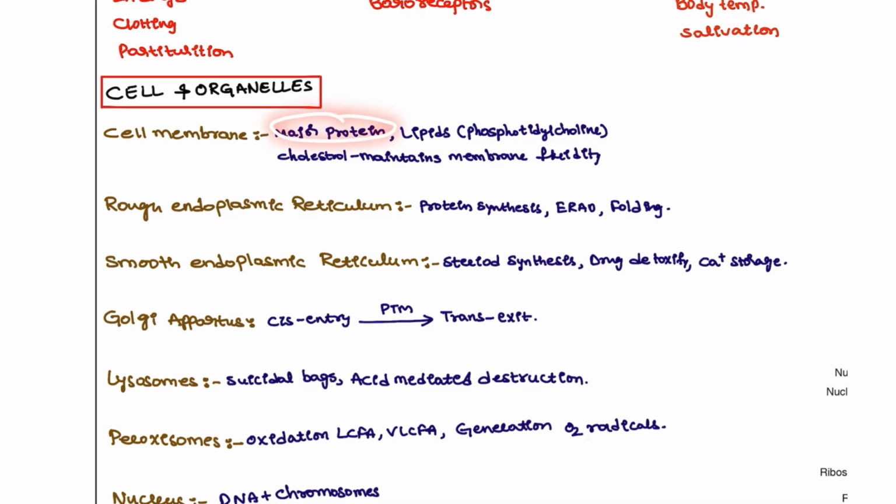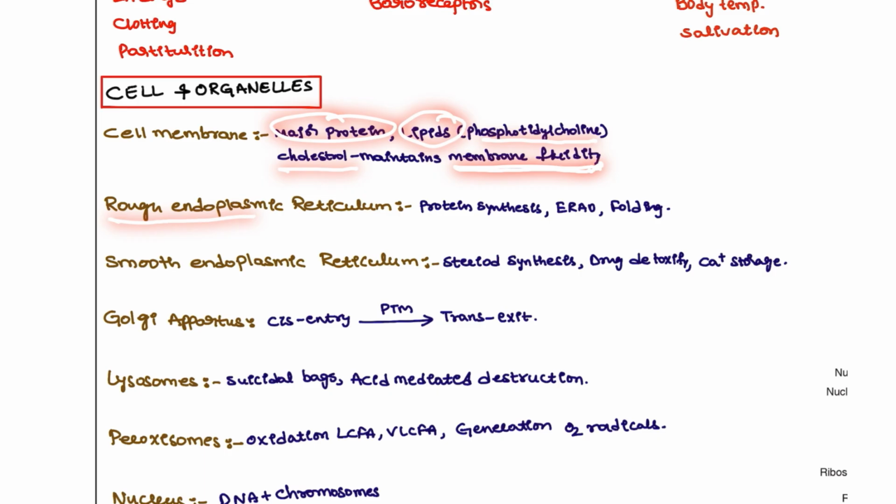But the majority is protein in the inner mitochondrial membrane, and the lipids consist of phosphatidylcholine or lecithin. And why is cholesterol important for the membrane? Because it will maintain the fluidity, and it is easy to pass particles, receptors and hormones. All the communication will be easy to pass through this membrane because of this fluidity.